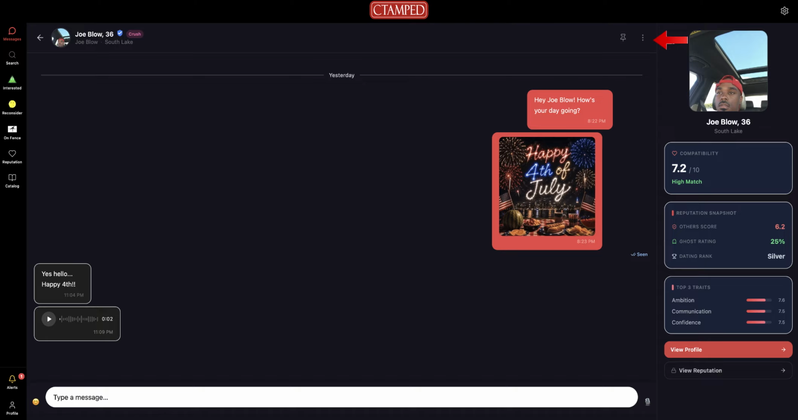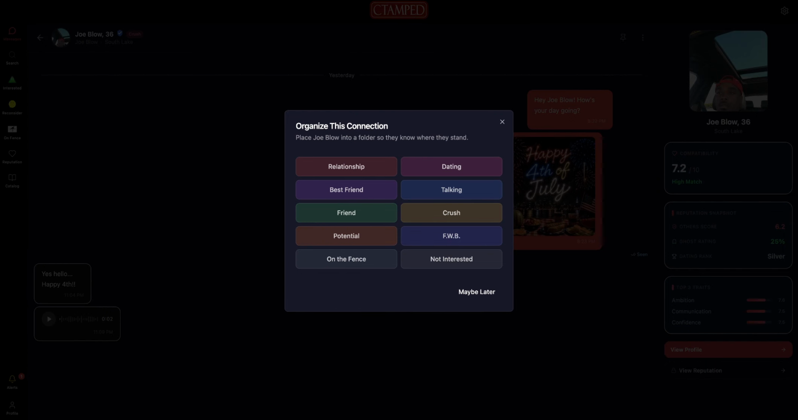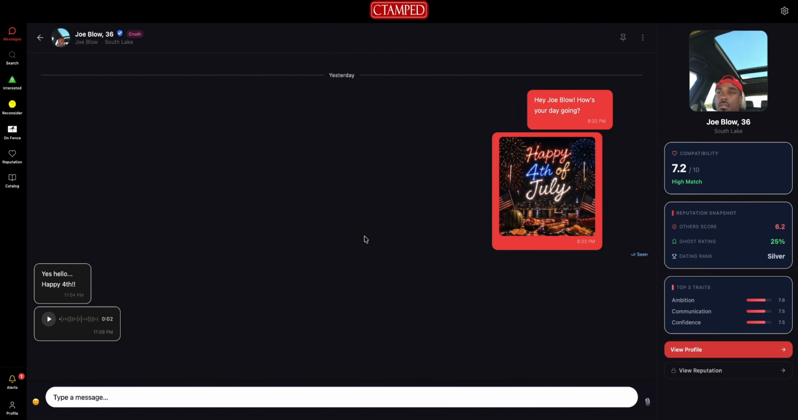Just click the 3 dots up here to get the drop down. Scroll down to move to folder and click there. Now you see this pop up here with all the folders' names and where you can place a person. So what are we thinking about Joe? We liked him, and liked what we saw in his profile thanks to the reputation intelligence. I think he has potential right now, so let's place him there.